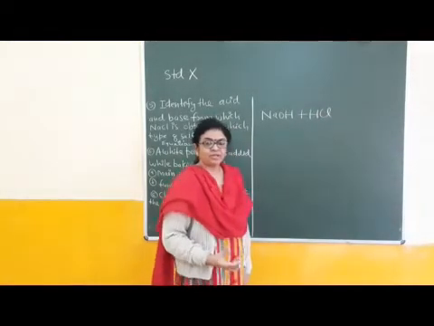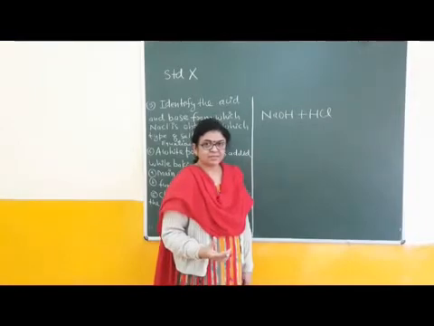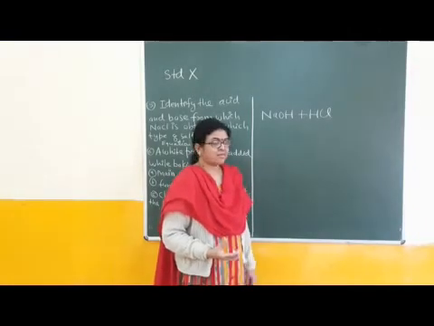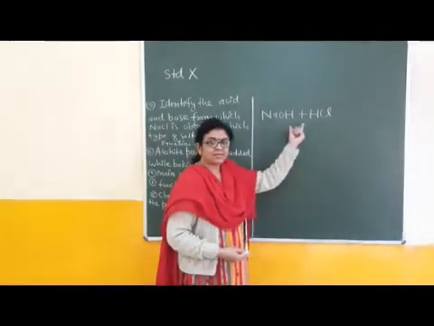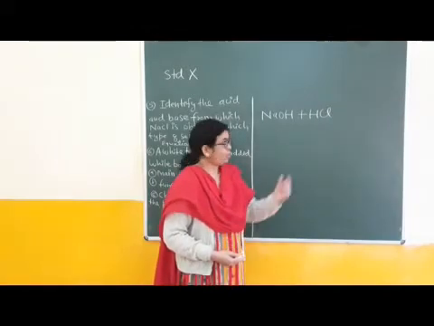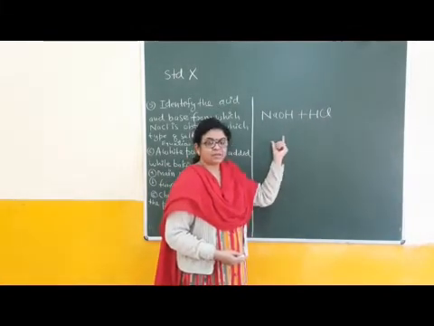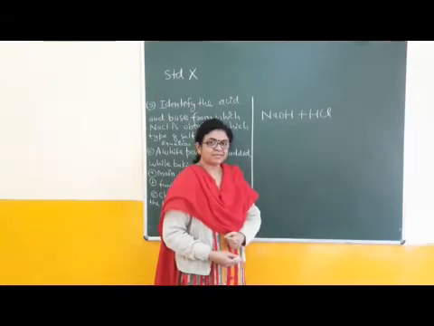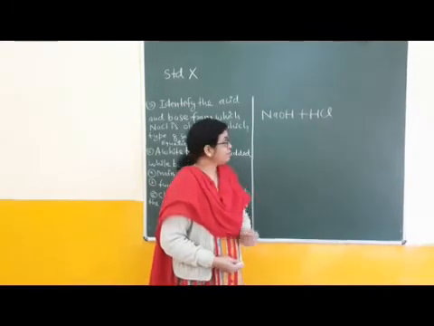The final product of a neutralization reaction. What is a neutralization reaction? When a base reacts with an acid or an acid reacts with a base, it is called a neutralization reaction. One product of a neutralization reaction is salt. Second is water. Water is a side product, a byproduct.